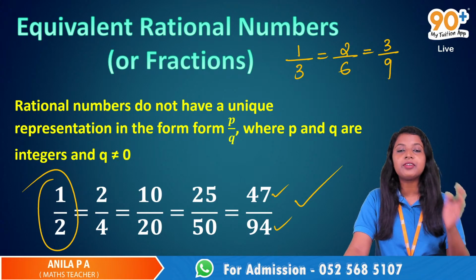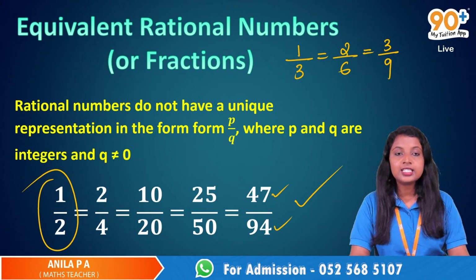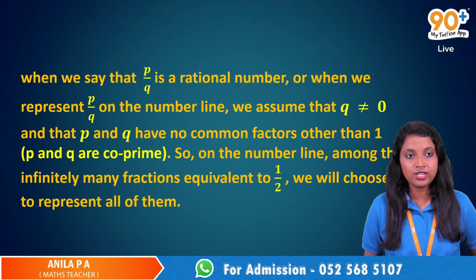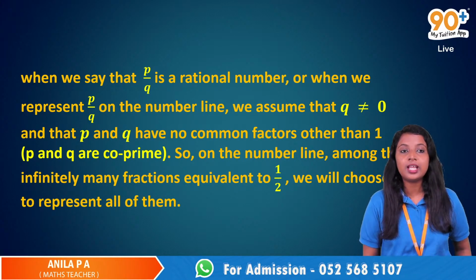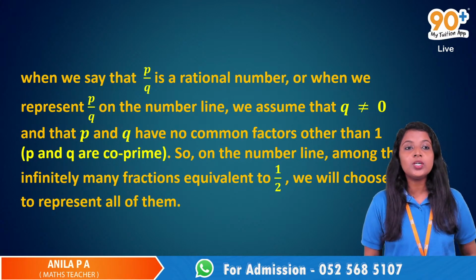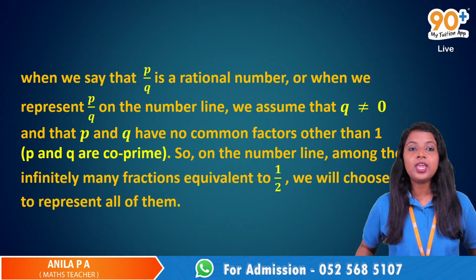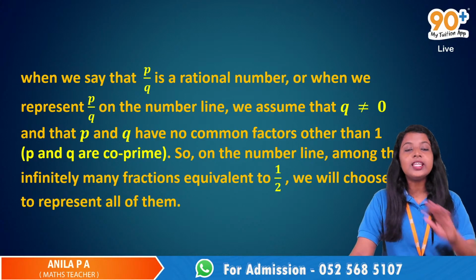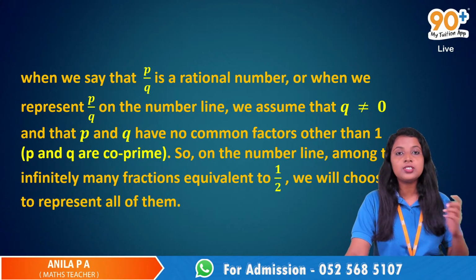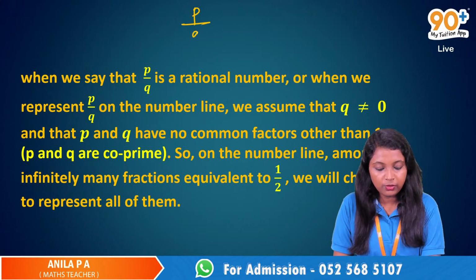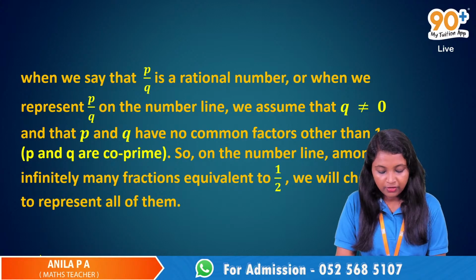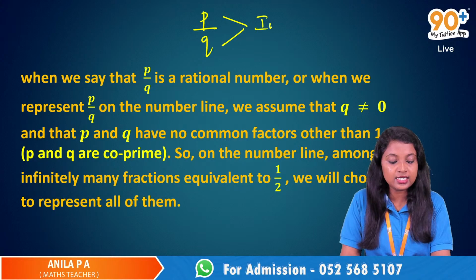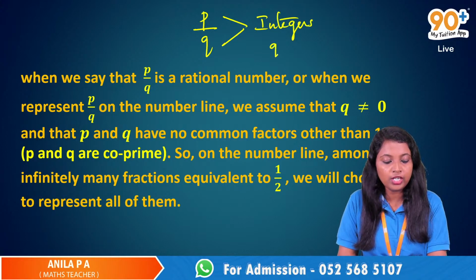And what about their representation on the number line? Whenever we say that P by Q is a rational number, or we represent P by Q on the number line, we assume that Q is not equal to 0 and P and Q have no common factors other than 1. In the definition of rational numbers, P by Q was given with P and Q as integers, and Q not equal to 0.